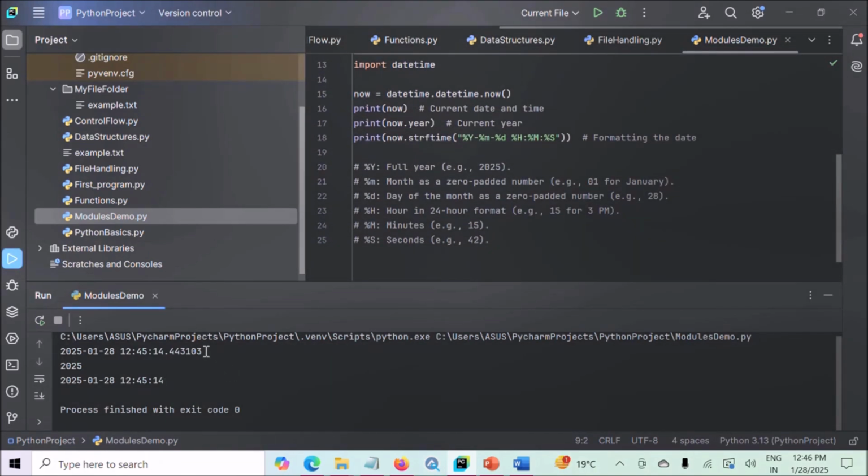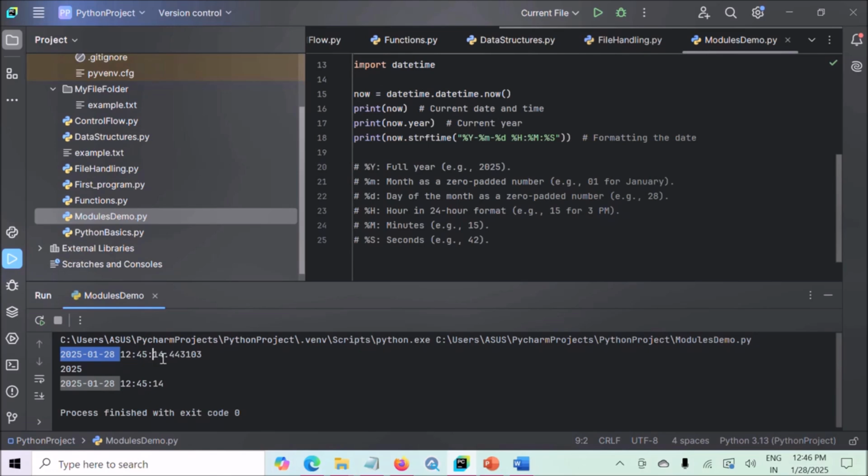Here you can see our current datetime is printed here. That is 28th January 2025, and the time is 12 hours 45 minutes and 14 seconds. And after the current date and time, we have the current year, that is 2025, now.year. This is 2025. And next is our formatted date and time. So we have formatted our date in this format: first the year 2025, then the month, and then the day. And after the date, we have the time. So this is our formatted date and time.